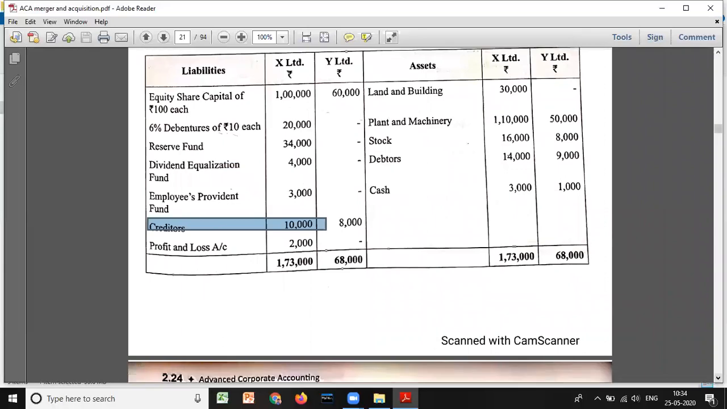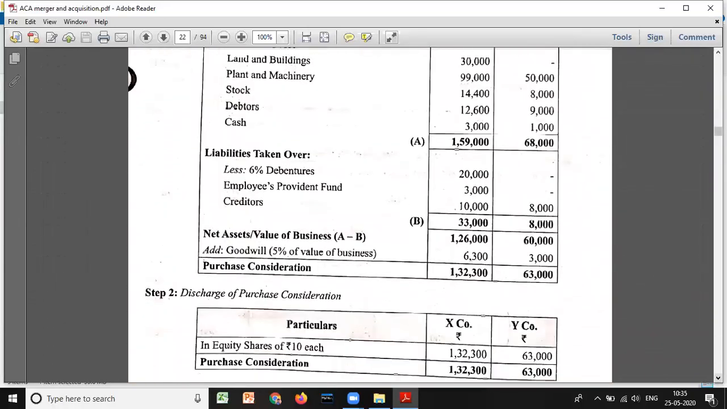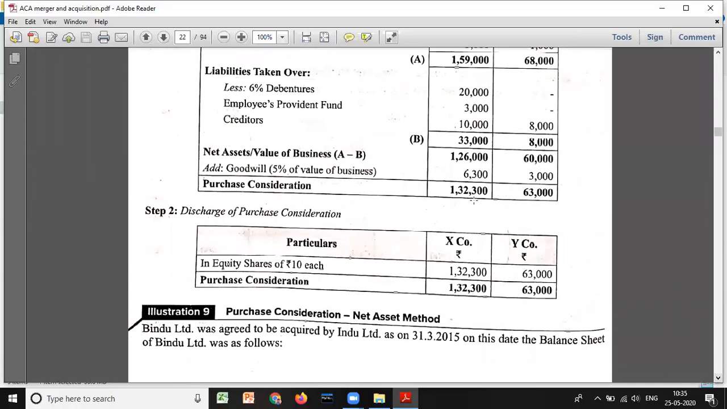So if you take all these items and minus, 20,000, 3,000, 10,000, 8,000, it will be 33 and 8,000. 1,59,000, 68. If you minus, so you will get 1,26,000 and 60,000. And what they have given, 5% goodwill on value of business. So 1,26,000 into 5%, 6,300, and 60,000 into 5% will get 3,000. 60 plus 3 it will be 63. So we'll get 1,32,300 and 63. Okay, purchase consideration.